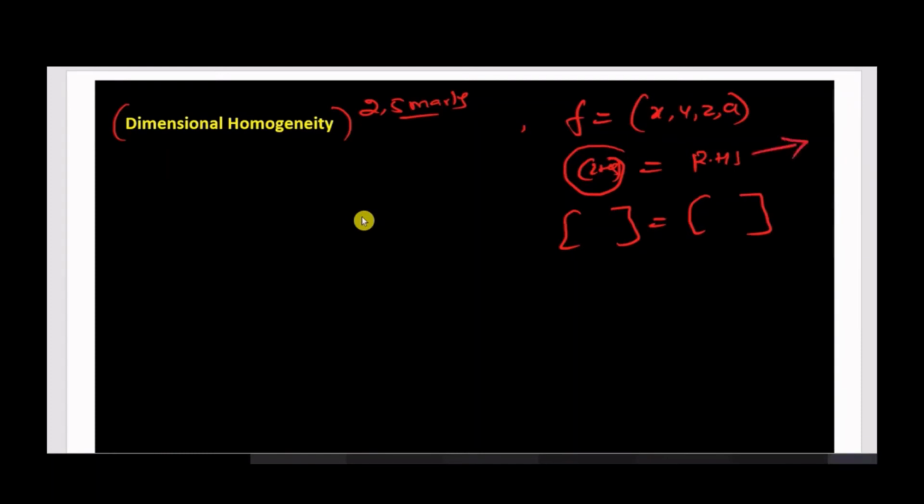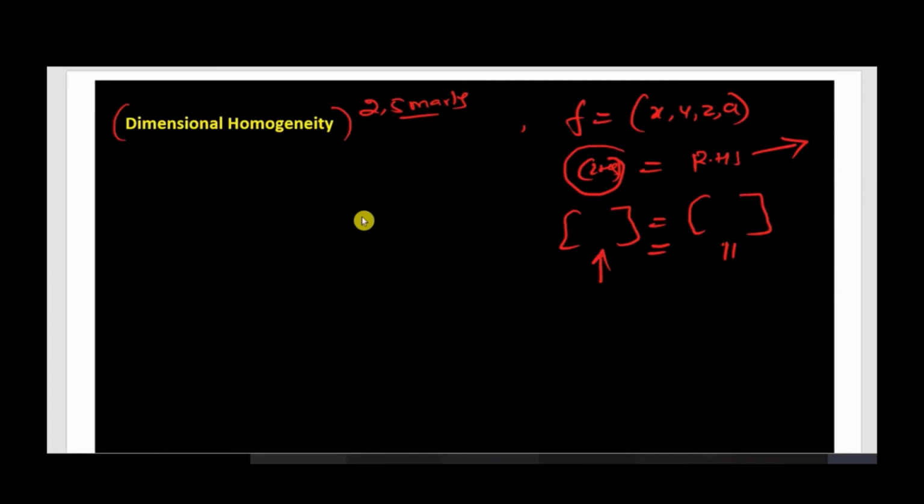What is dimensional homogeneity? Dimensional homogeneity means the dimension of each term in the equation on the left hand side should be equal to or balance the right hand side of the equation. That particular equation you call dimensional homogeneity.